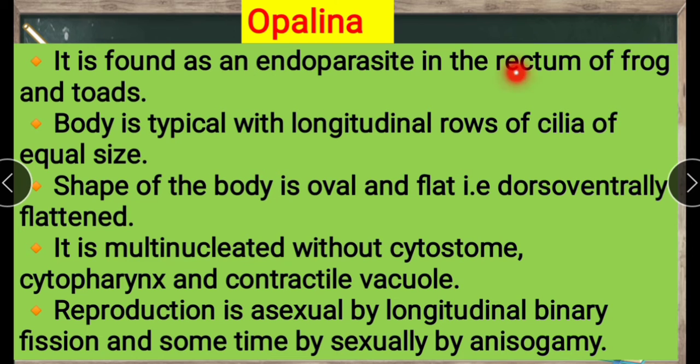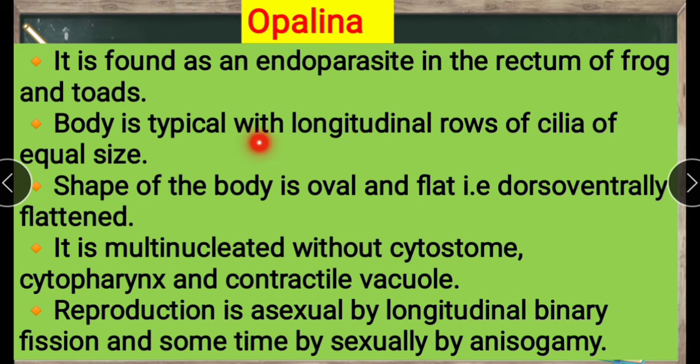Commonly we see it in the rectum, part of the digestive system, of amphibians like frogs and toads.